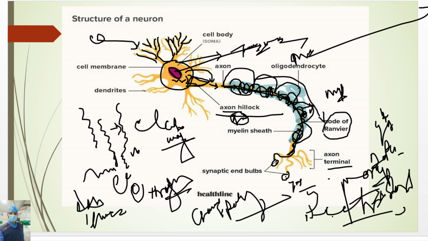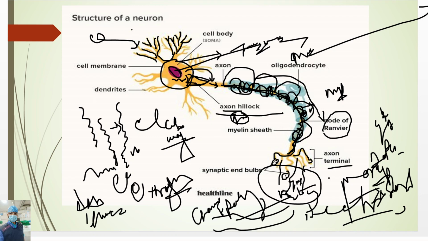We will study neurotransmitters in another topic or another video. So let's continue this topic. Here see the axon terminal. Terminal means the end part. Here a synaptic cleft is present where the neurotransmitters are transferred and send messages to another neuron.